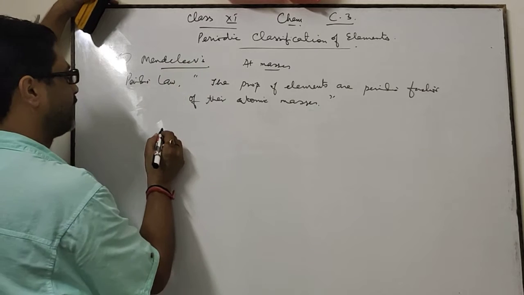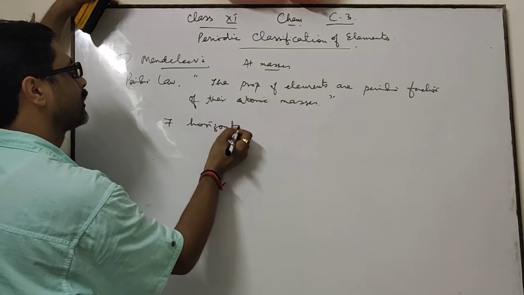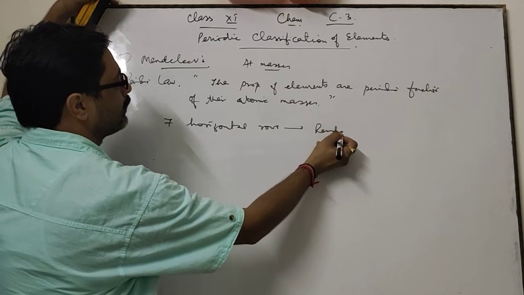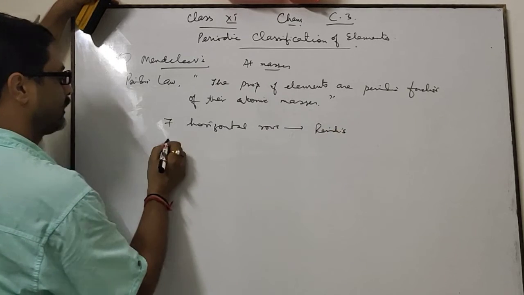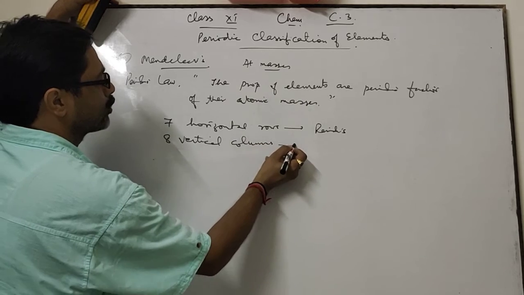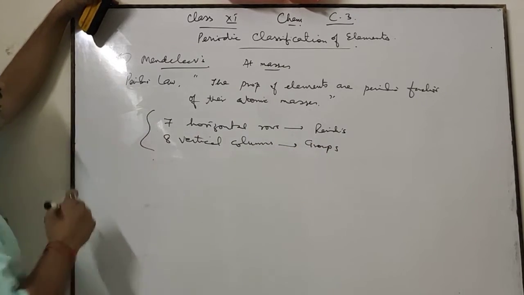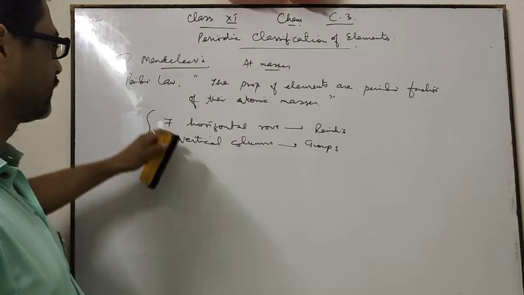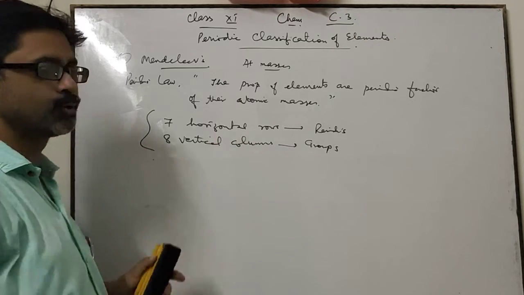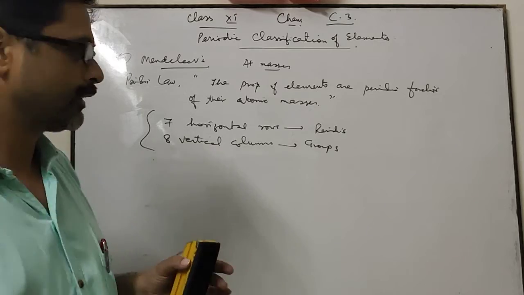He arranged elements in 7 horizontal rows called periods and 8 vertical columns called groups. He made 7 periods and 8 groups, and arranged the various known elements in these periods and groups.